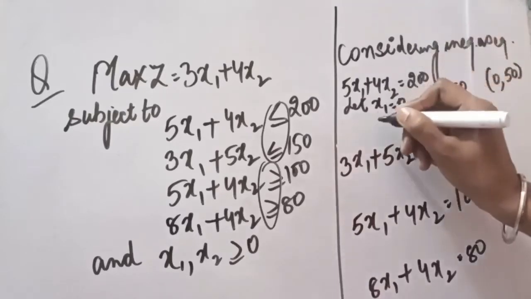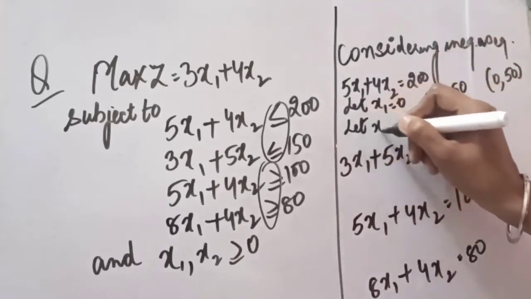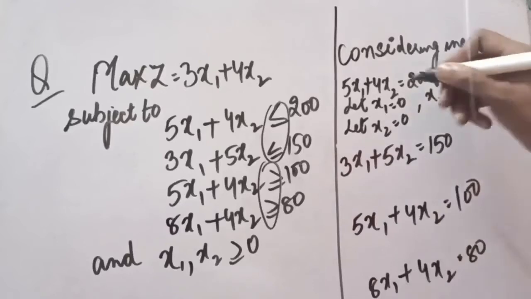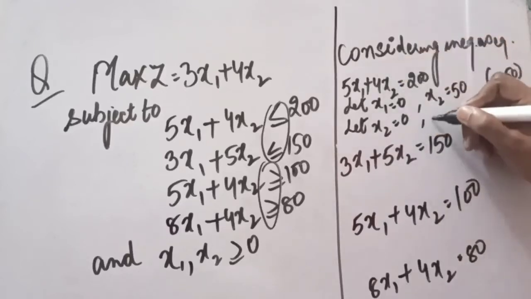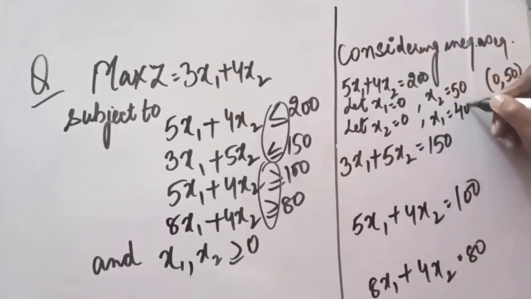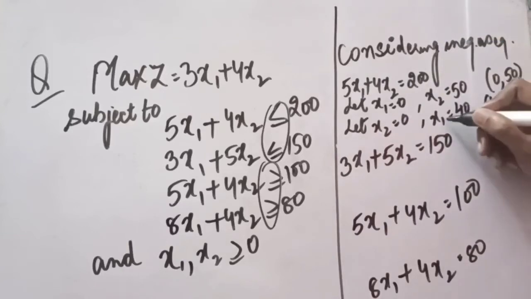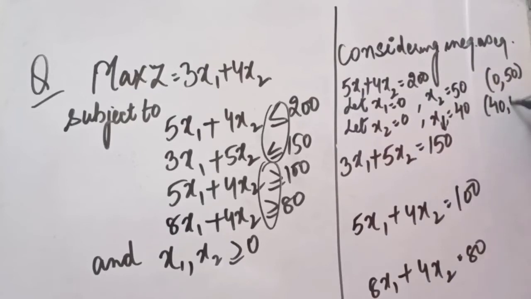Same we are going to do with x2 equal to 0. If x2 is put 0, what will be the value of x1? It will be 40. So first x1's value, then x2's value. So you have to be very careful while writing. First should be the x1 value and second should be the x2 value.